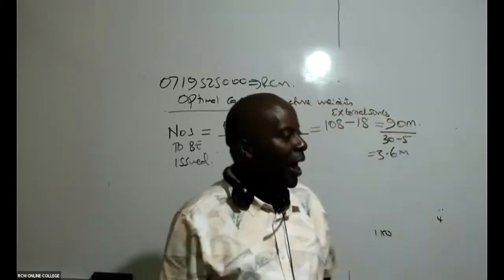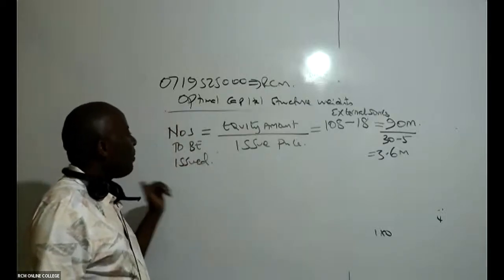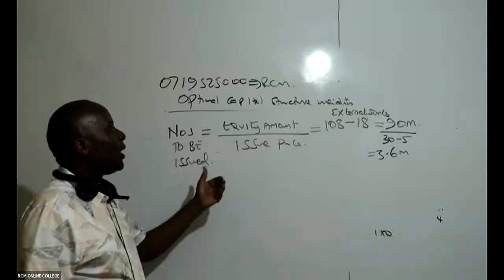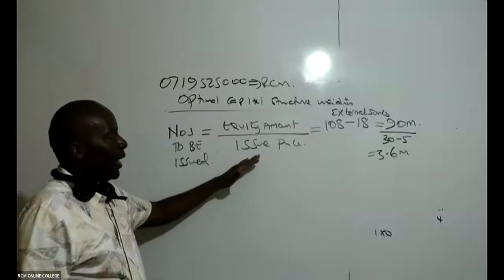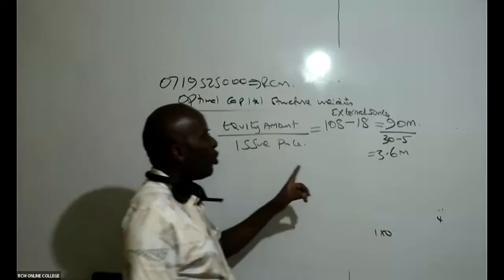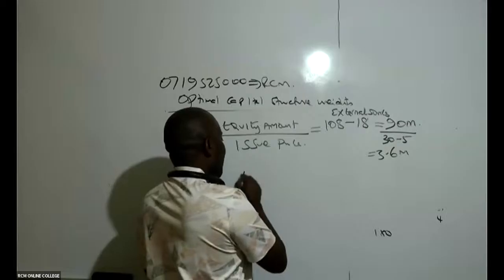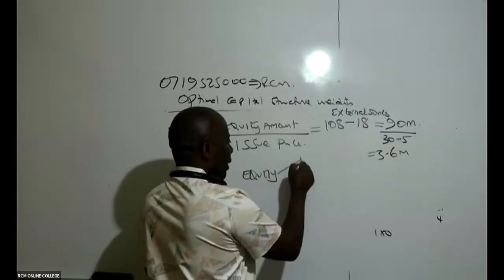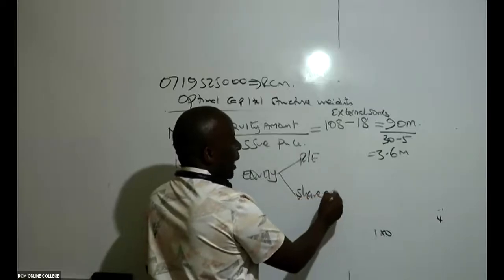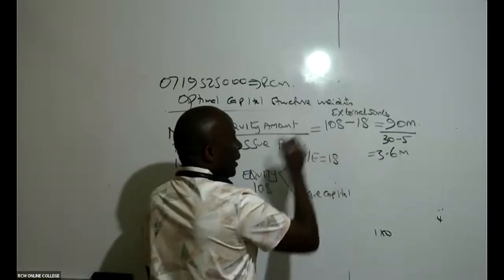So, repeat. Remember, what have we done here? How do we normally get the number of shares? We take the equity amount divided by the issue price. When we computed the equity amount it was 108. But equity has 2 components: retained earnings and share capital. So the total equity is 108, and retained earnings will be 18.